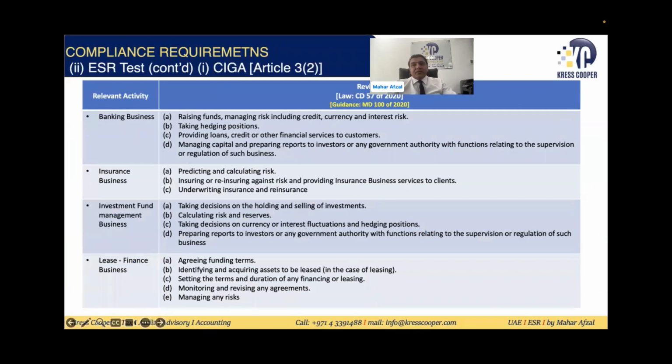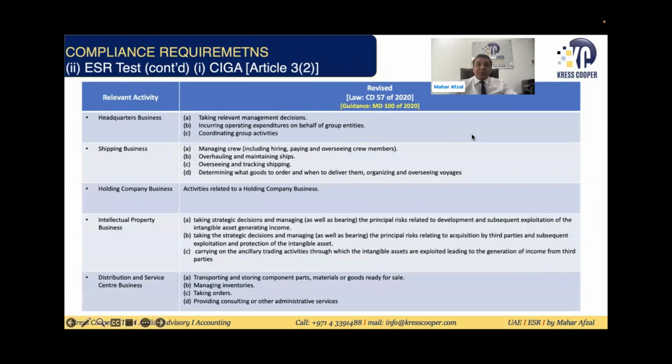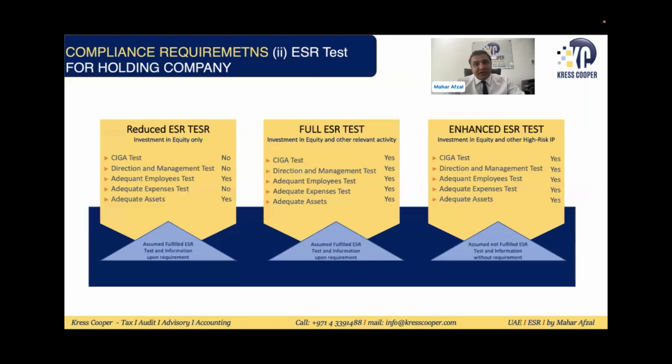These are the core income generating activities related to each activity. We have discussed 9 relevant activities: banking business, insurance business, investment fund management services, lease finance business. Then other than lease finance business, we have discussed headquarter business, shipping business, holding company business, intellectual property business, and distribution and service sector business. These are the 9 relevant activities. So against each of the 9 relevant activities, you can find the core income generating activities. As I mentioned, these core income generating activities should be in the UAE.